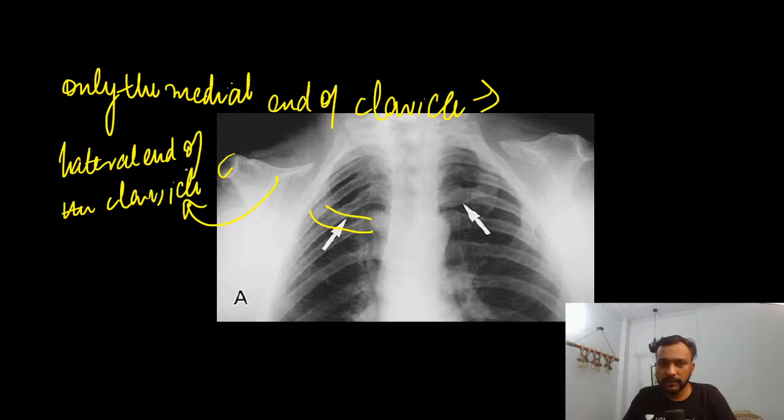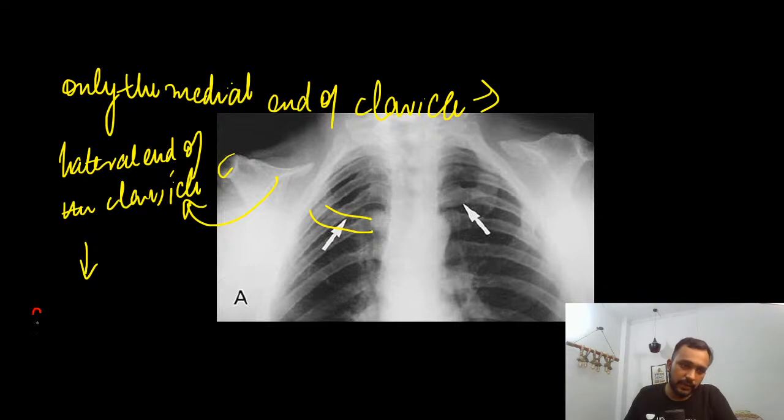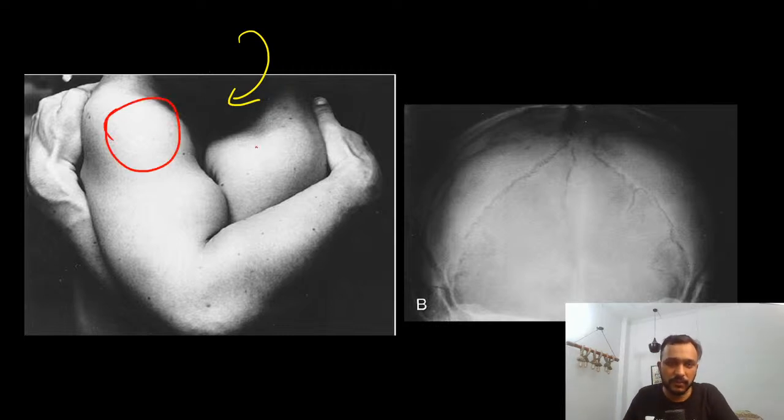So when the lateral end of the clavicle is absent, we are going to call it which disorder? We are going to call it cleidocranial dysplasia. In cleidocranial dysplasia, guys, you will see that the patient is able to touch both his shoulders. Can you touch both your shoulders? No, you will not be able to touch both your shoulders.